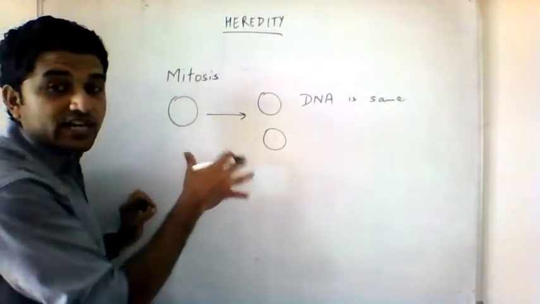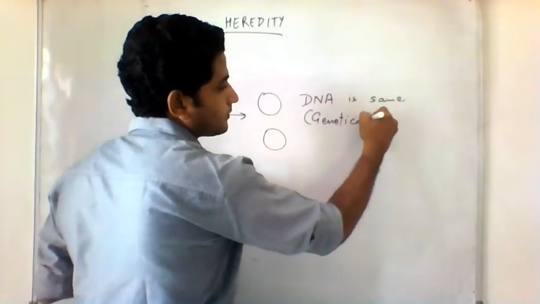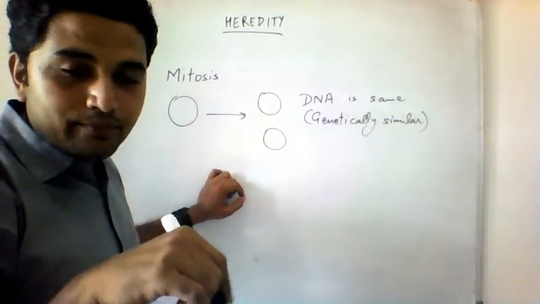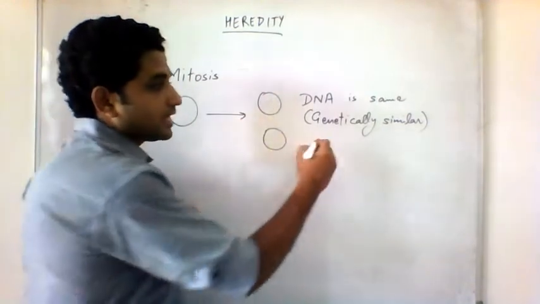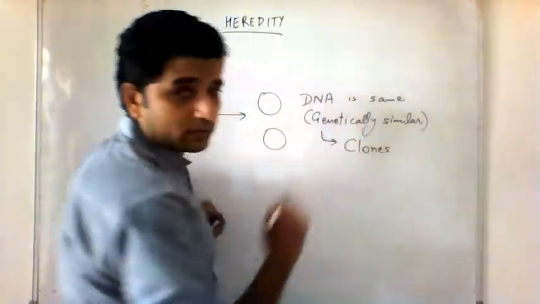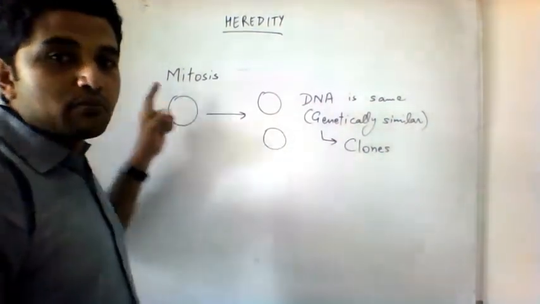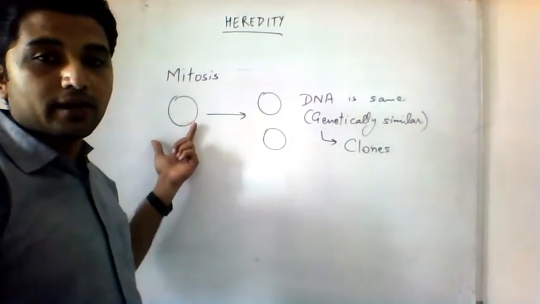So they are genetically similar, and if their DNA is the same, their external structures might also be the same. Genetically similar cells are known as clones. Just for your information, in mitosis, the cells that are produced are clones, genetically similar to the parent.